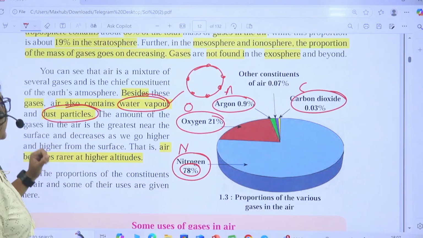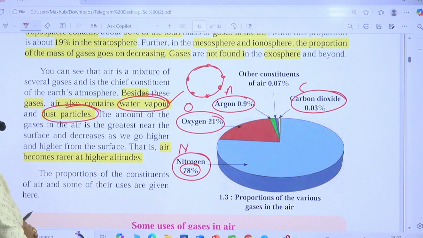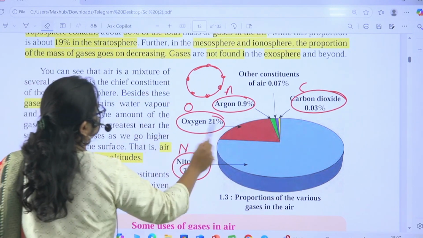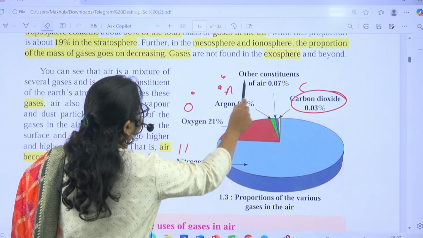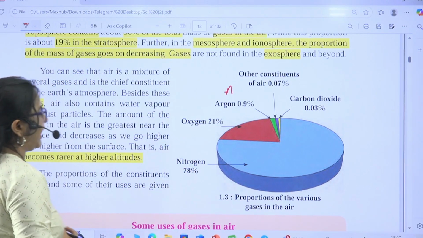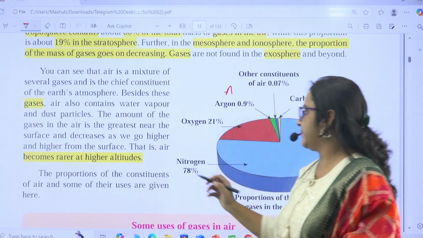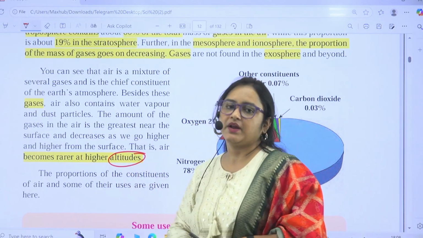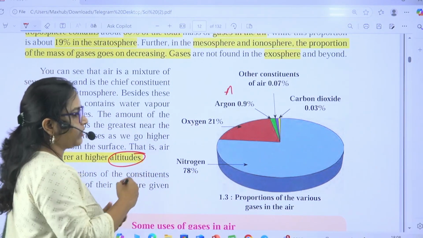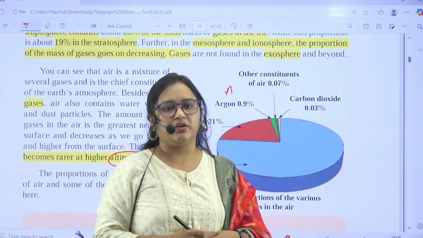Now the second thing which you have to read from this passage: air becomes rarer at higher altitude. Now what does it mean? First of all, you have to understand what altitude actually means. Altitude is a geographical concept wherein you calculate a mountain's height or anything.